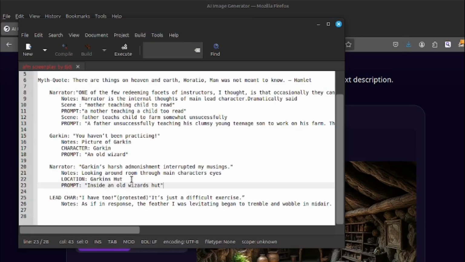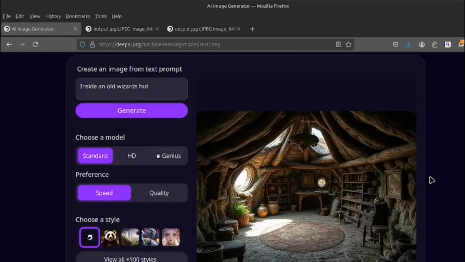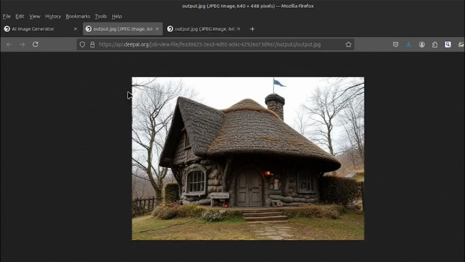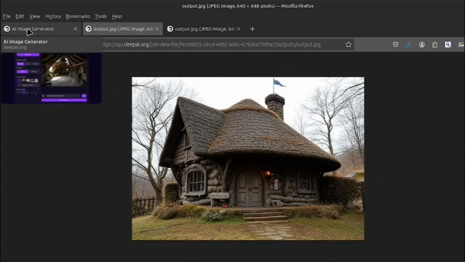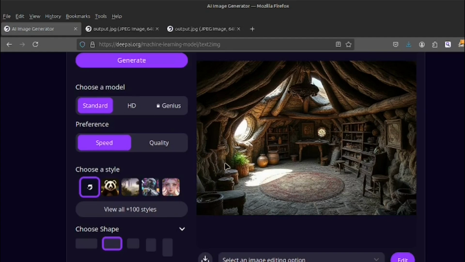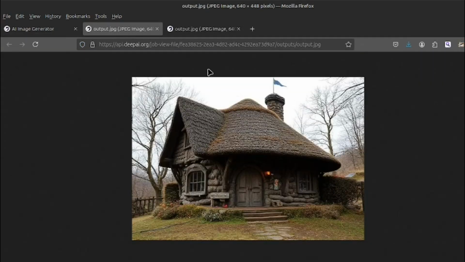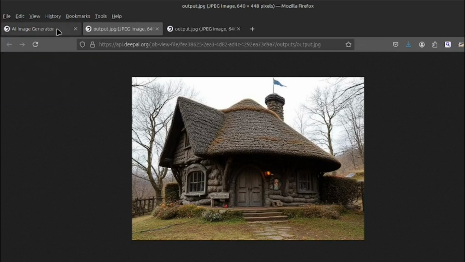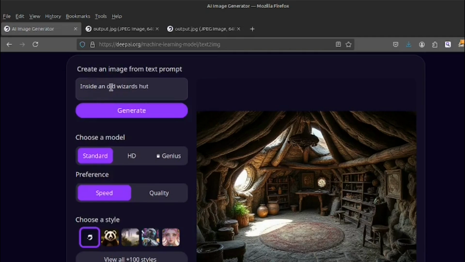So we're inside an old wizard's hut. One thing I was interested in is this hut is round. Both the huts. Oh, there's Garkin again. So these huts are both round. And also I noticed this one has not many trees around, whereas I think it would be in a more densely populated foresty area. It's a wizard's hut, so it should be a bit more secluded, but still with access to it, because people come to visit him, maybe they think he's like a medicine man or something. So yeah, we got this.